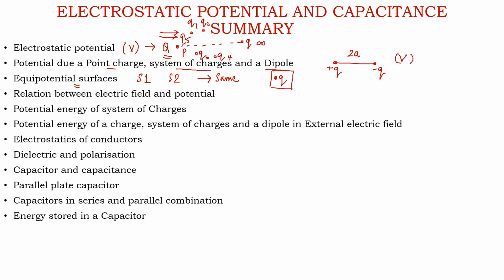Why is it happening was our question. Then we understood that surface 1 and surface 2 have the same potential, and these are termed equipotential surfaces, and any charge moving on an equipotential surface does not feel any external force, and there is no requirement of external work to be done on it.